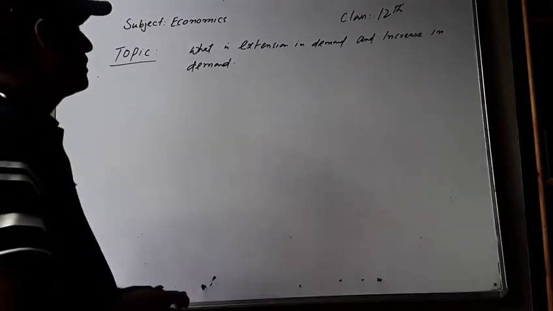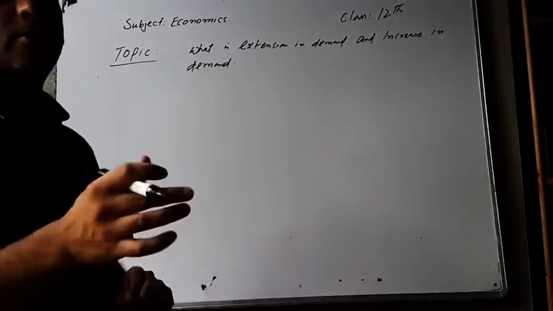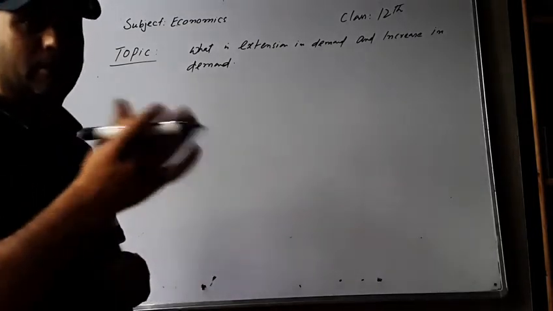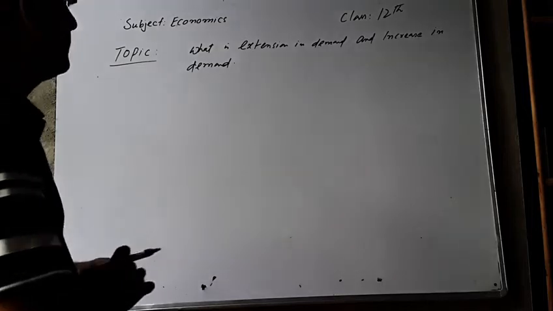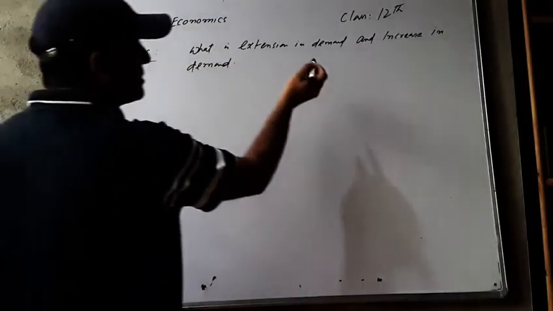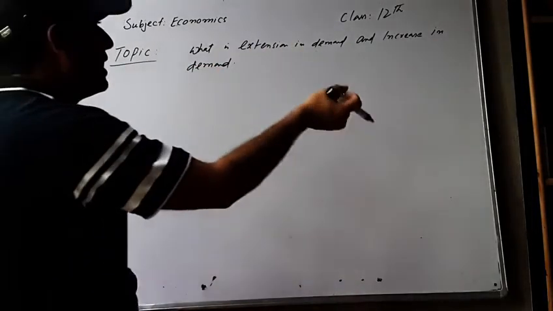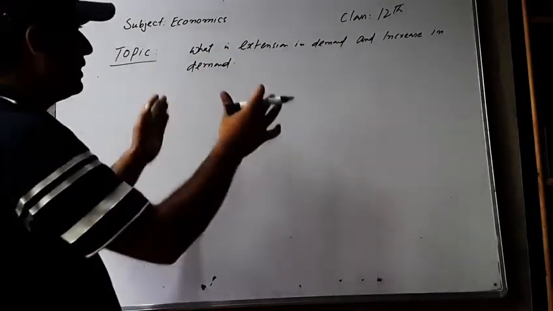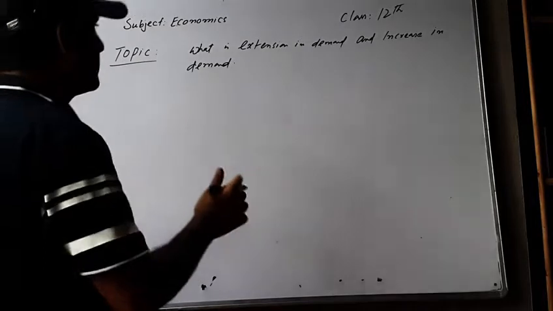In the earlier lecture, we came to the conclusion that extension in demand takes place due to change in price and increase in demand takes place due to change in other factors. Now we will explain again how this extension takes place, what is extension and what is increase. Extension is a rise and increase is also a rise in demand. So we will elaborate the concept here.